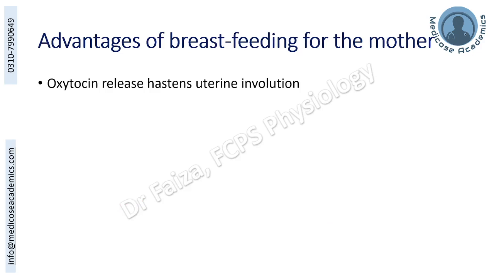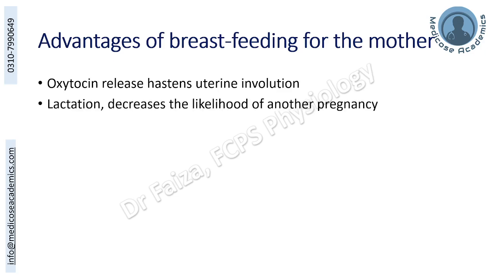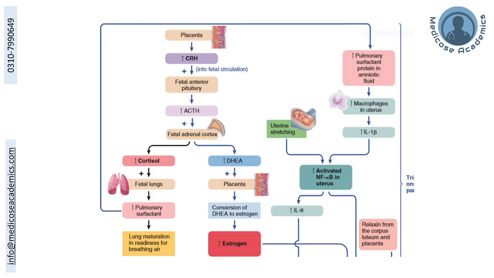There are also advantages of breastfeeding for the mother. It enhances the production of oxytocin, which hastens uterine involution, and decreases the likelihood of another pregnancy as well.